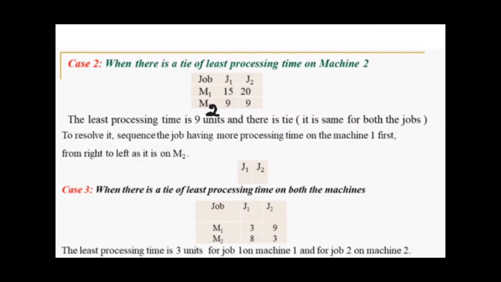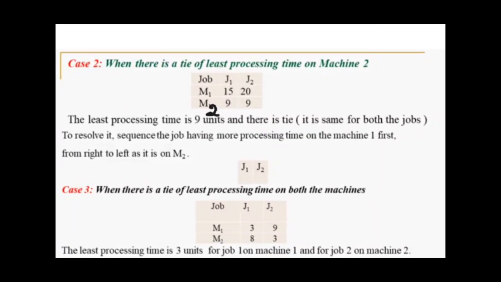And the next case is when there is a tie of the least processing time on machine 2. Here also, same: there are two jobs, two machines, and the processing time is given, but the processing time will be the same for both the jobs, and it will not occur on M1 but on the M2 machine. In such cases, we already know that whenever the least processing time occurs on the M2 machine, the sequencing will be done from right to left.